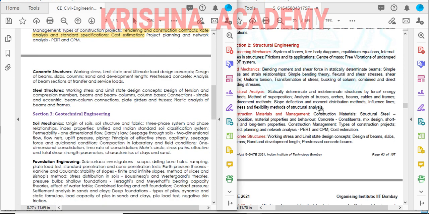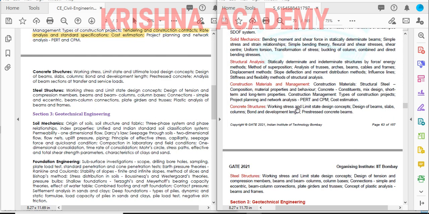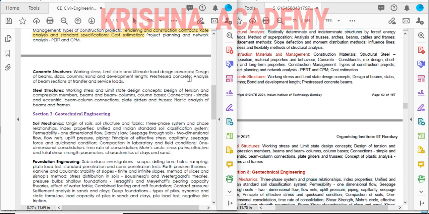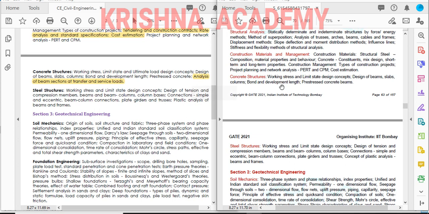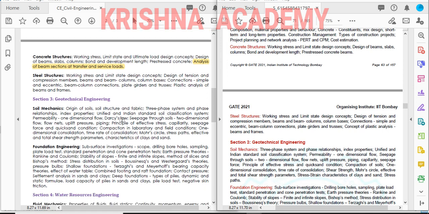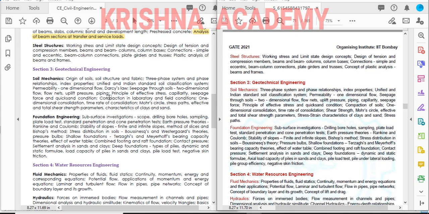Next, concrete structures. In concrete structures they have clearly mentioned the design of beams, slabs and columns, that's it. Analysis of beam sections, transfers and service loads are not there. But they have included pre-stressed concrete beams. Previously we didn't have pre-stressed concrete beams. This could be an introduction part that we have to see. Next, steel structures, there is not much difference.